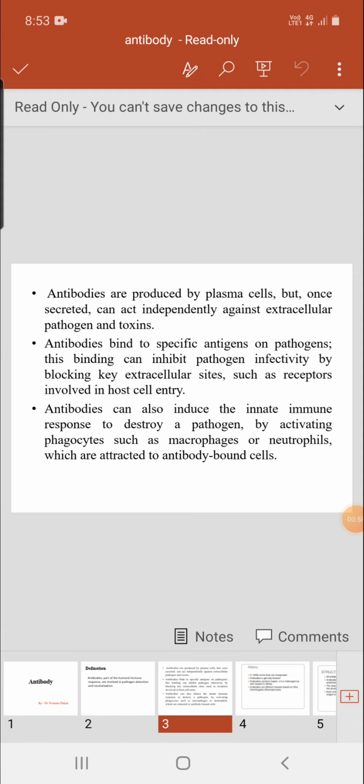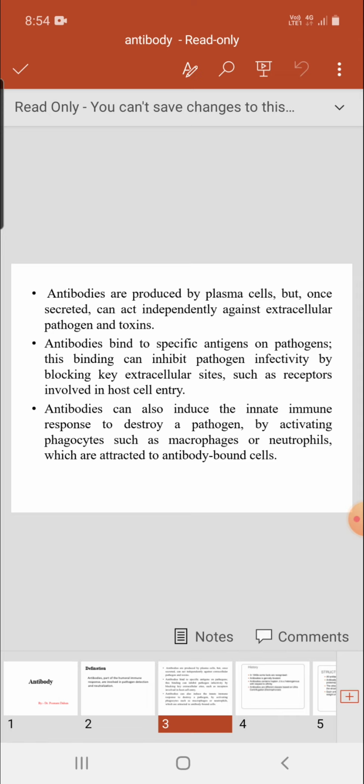Antibodies are produced by plasma cells, but once secreted can act independently against extracellular pathogens and toxins. That means they play an important role in humoral immunity because they can work independently against extracellular pathogens and toxins. Antibodies bind with specific antigens on the pathogen, and this binding can inhibit the pathogen's infectivity by blocking key extracellular sites such as receptors involved in host cell entry.